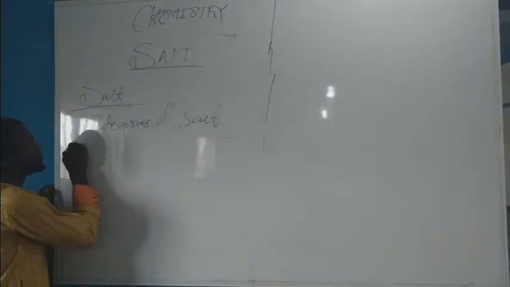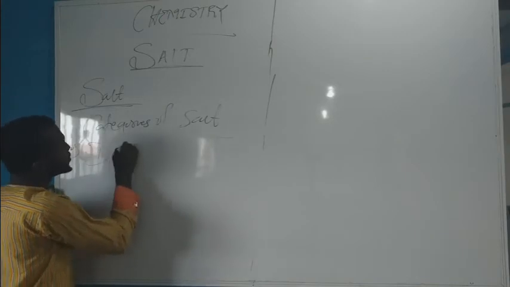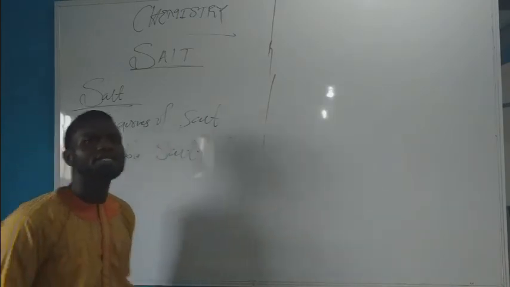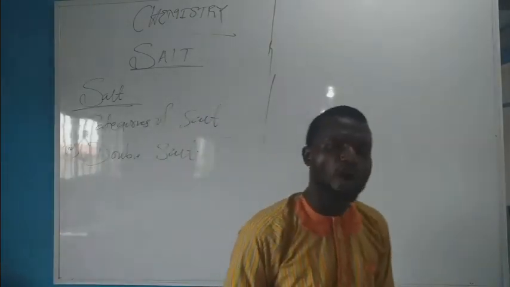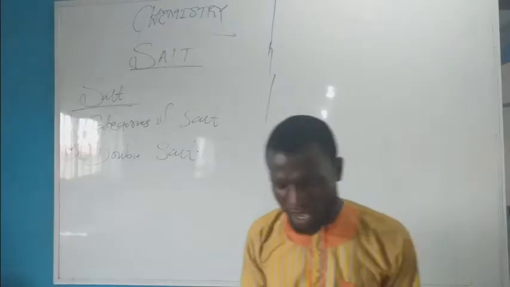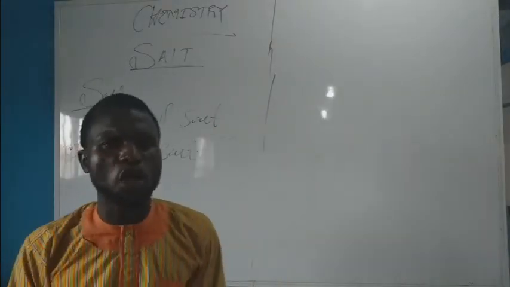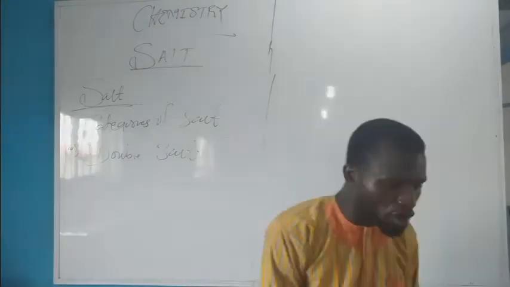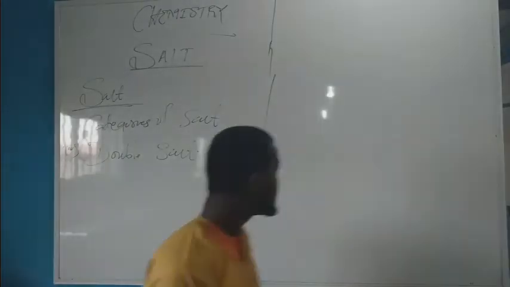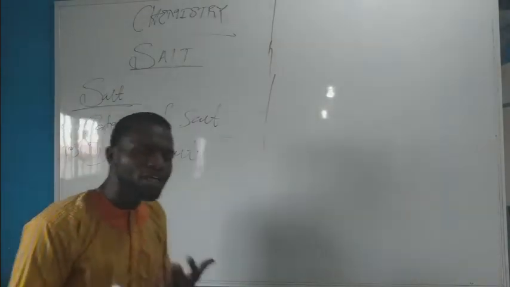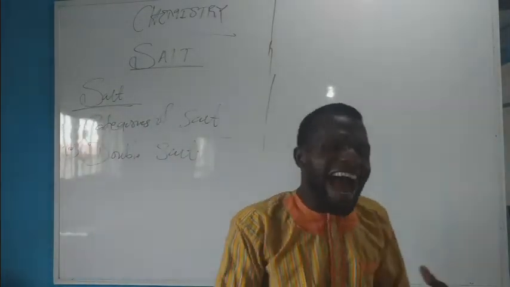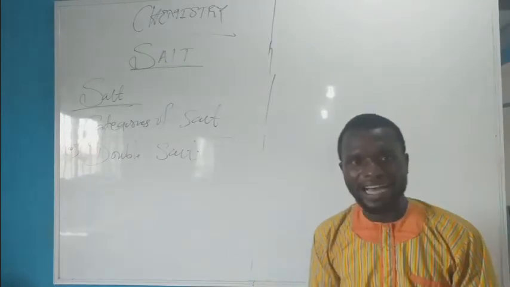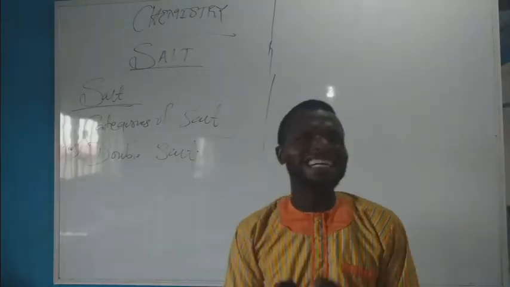The fourth is double salt. What is double salt? A double salt is said to be formed when an equimolar aqueous mixture of 2 simple salts are dissolved in water and subsequently submitted to crystallization. That is, when I say equimolar mixture, it means an equivalent amount of the 2 simple salts dissolved in water, then allowed to crystallize.